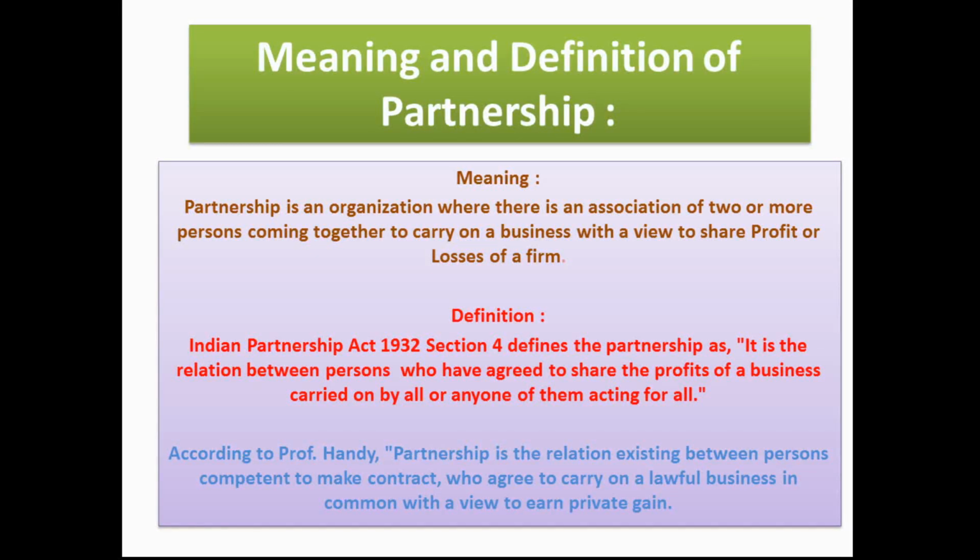Whereas A and C go as a sleeping partner or dormant partner, who delegate their right and are not going to participate in the business of the partnership firm. According to Professor Hindi, the partnership is a relationship existing between persons competent to make a contract, who agree to carry on a lawful business in common with a view to earn private gains.